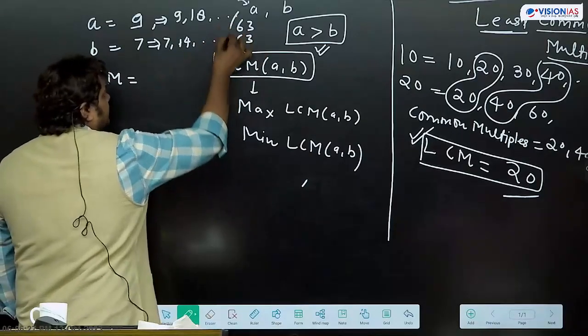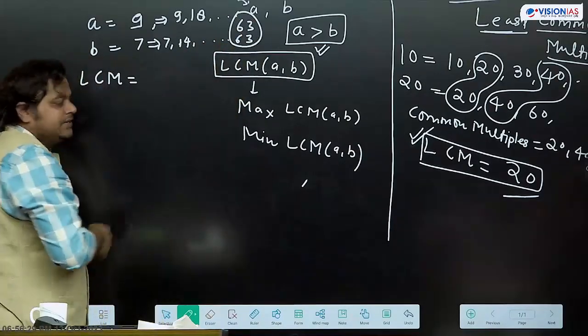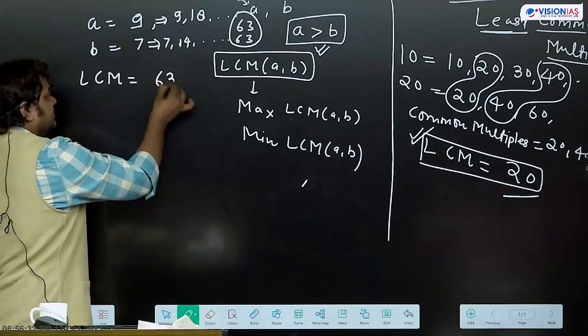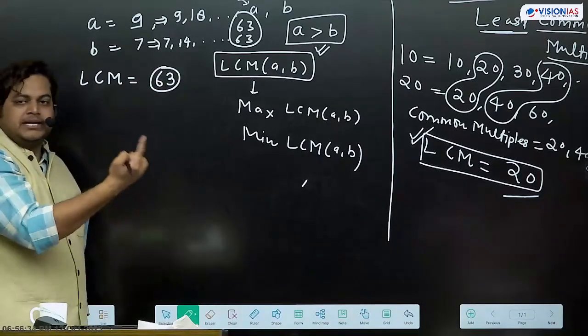So first common multiple it is coming 63. So LCM will be 63. Least common multiple will be 63.